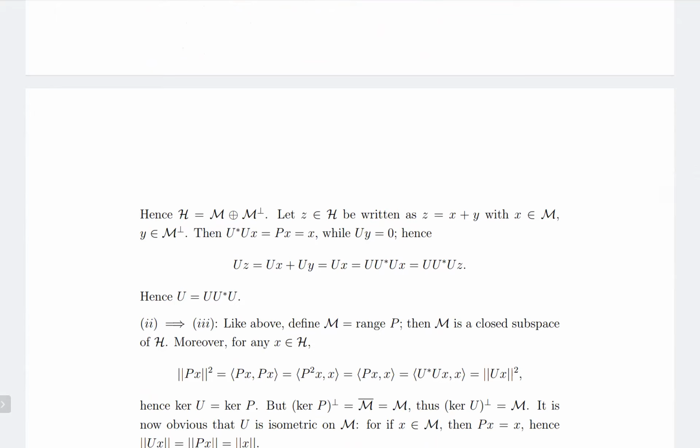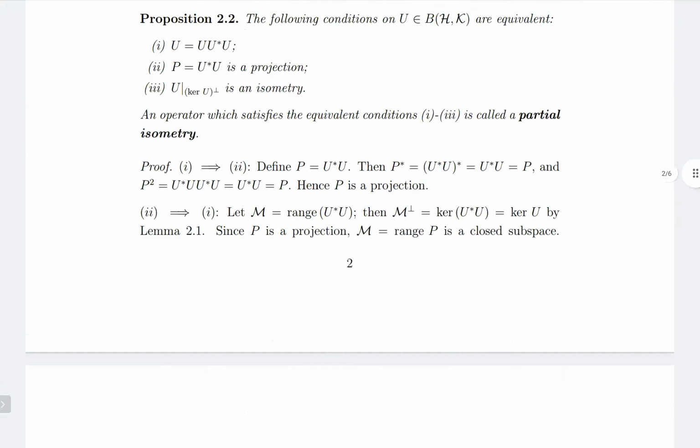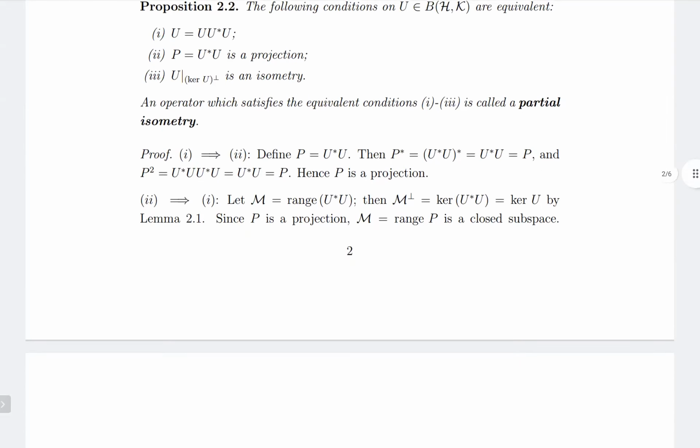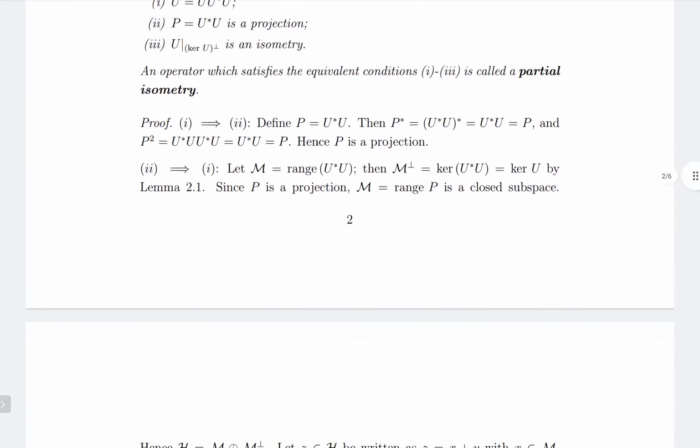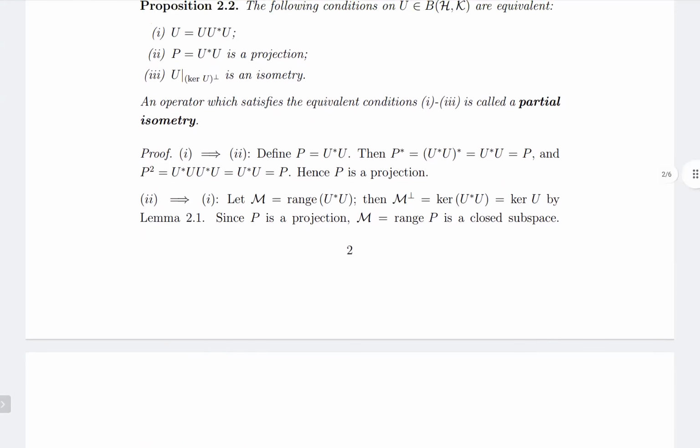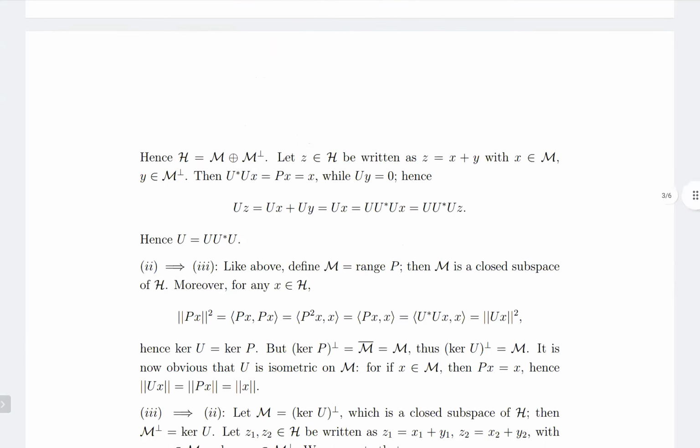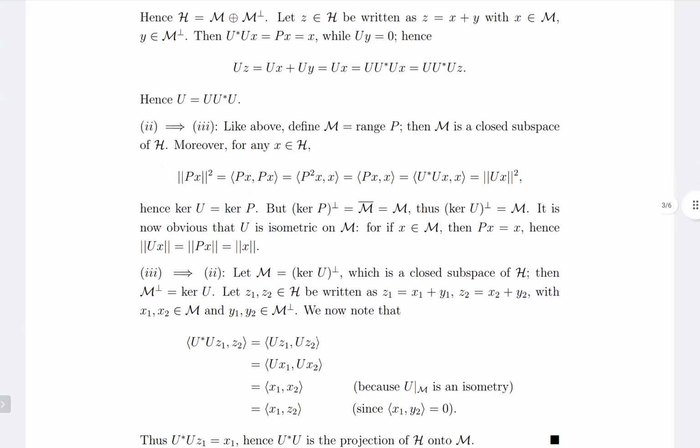Since this is true for all z in H, we have U equal to U star U. So up until now, we have shown that 1 is equivalent to 2. Now we will show that 2 is equivalent to 3. That is, P equal to U star U is a projection if and only if U restricted to kernel U perp is an isometry.